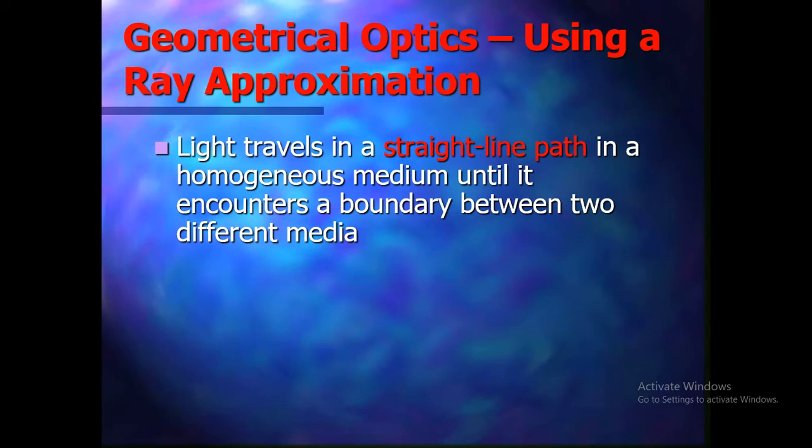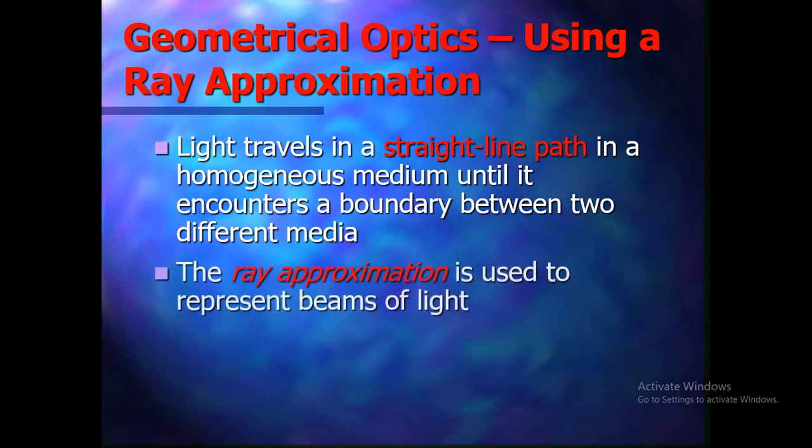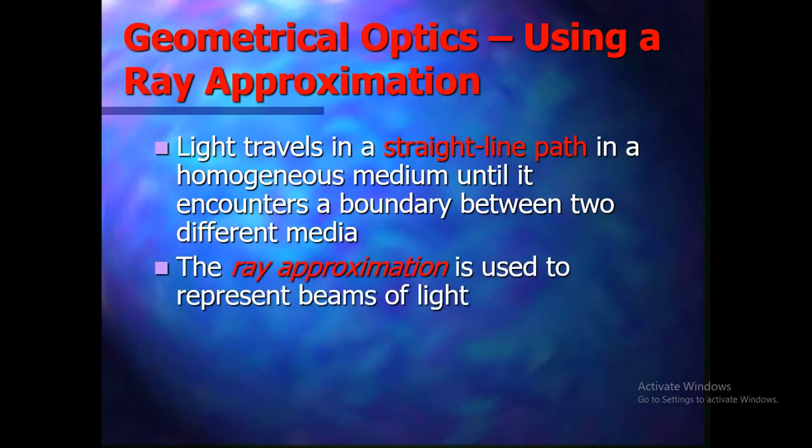But if it encounters a boundary between two different mediums, then it will change its direction and speed, forming some different phenomena.